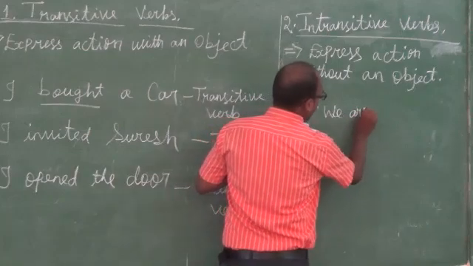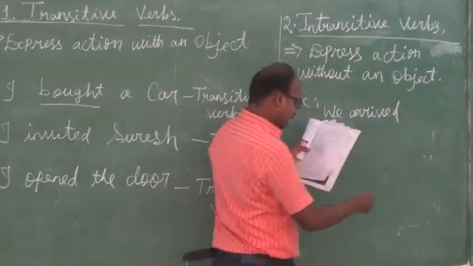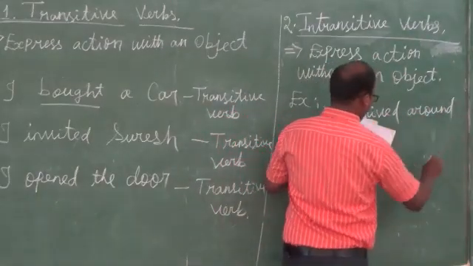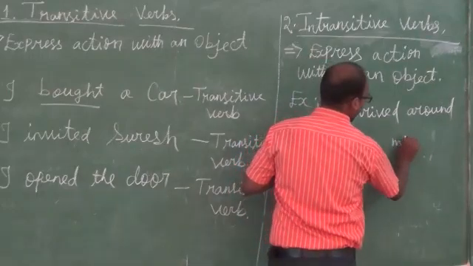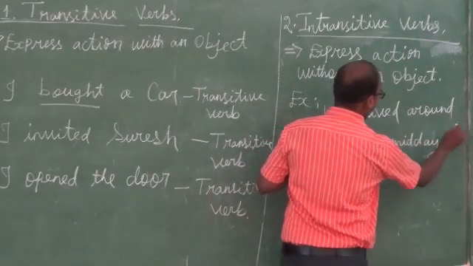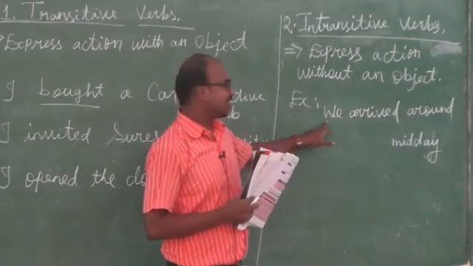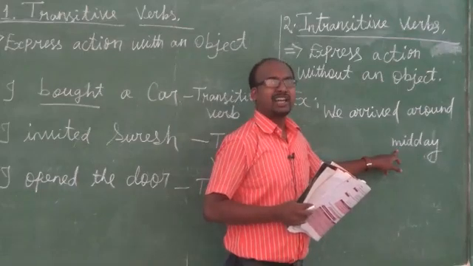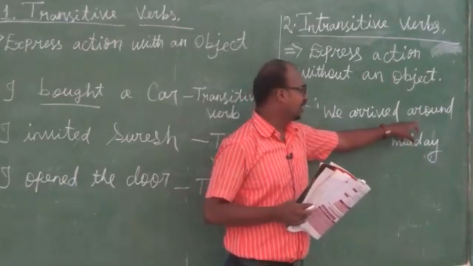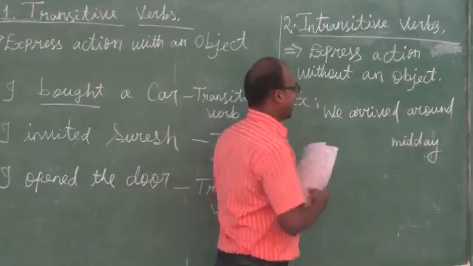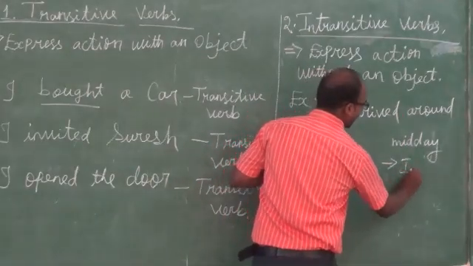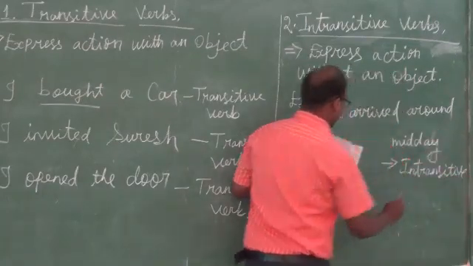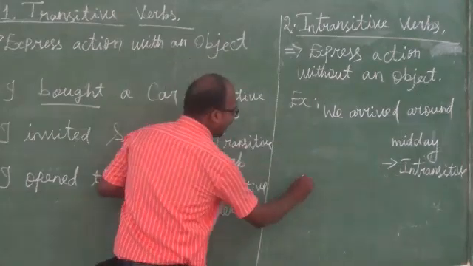We arrived around midday. So, we is the subject, arrived is the verb. Around midday is an adverb of time. Midday is a time, so it is not an object. So, this is also intransitive. Intransitive.